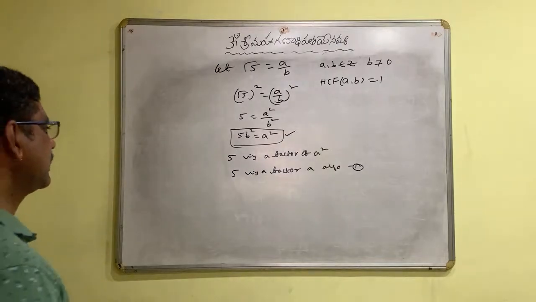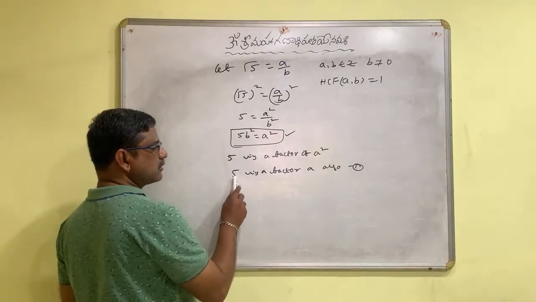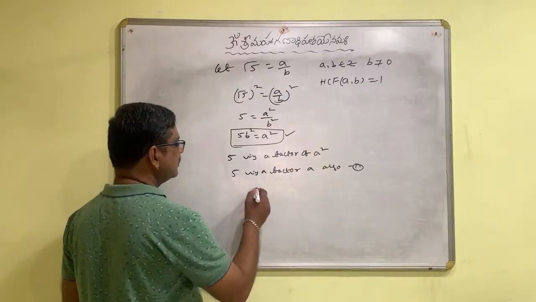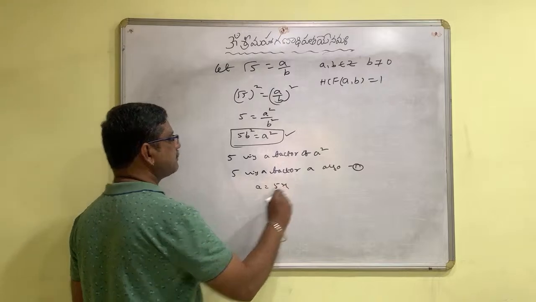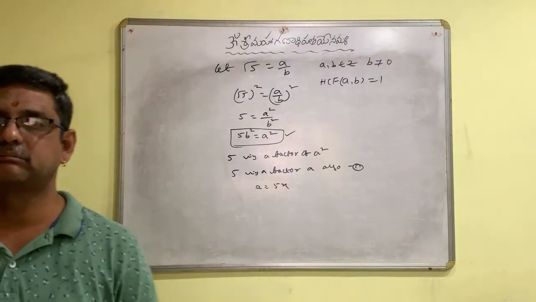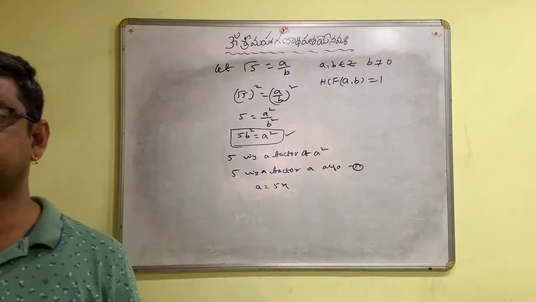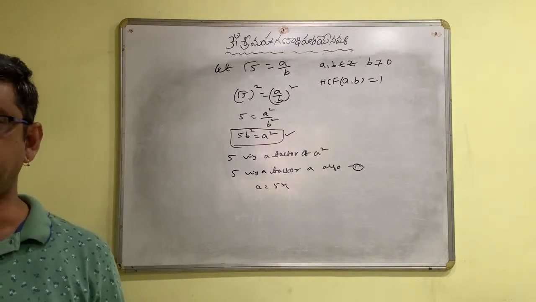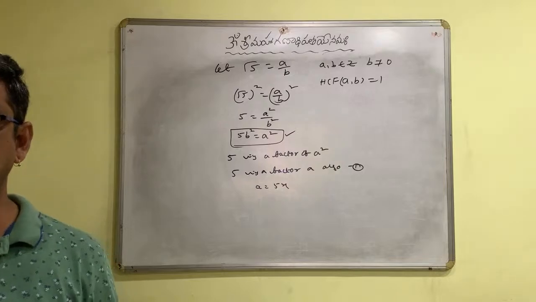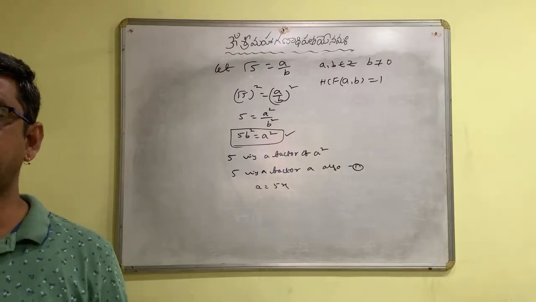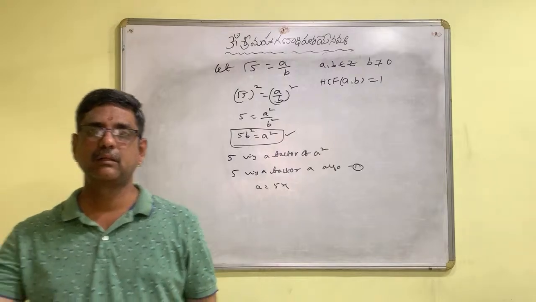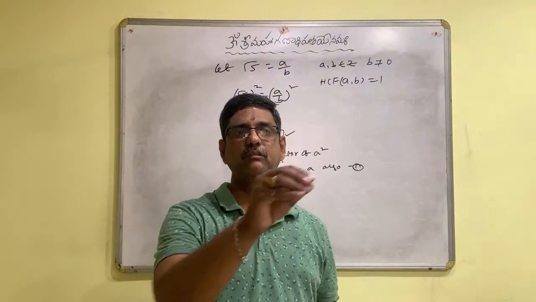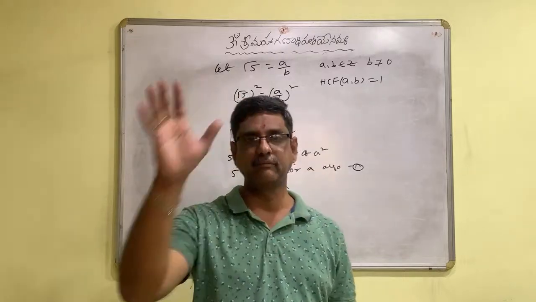Okay, children. Now, think about this step. 5 is a factor of a. Then surely a is a multiple of 5. I will give an example. 3 is a factor of 12. Then automatically 12 is a multiple of 3.